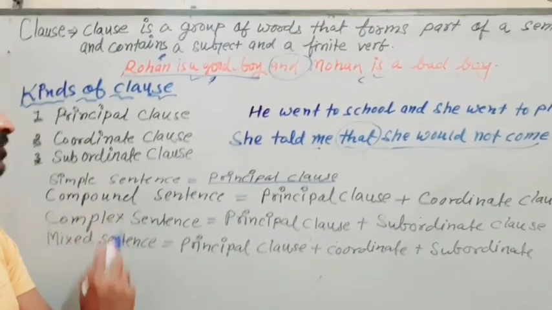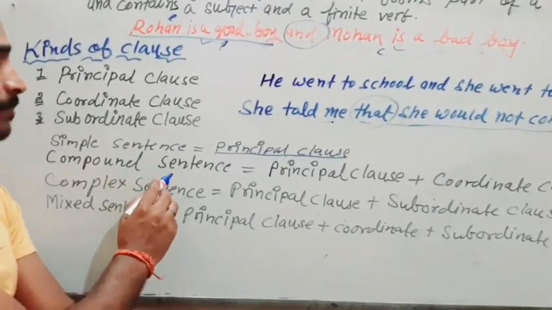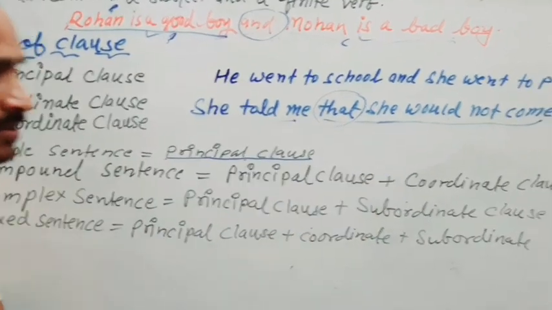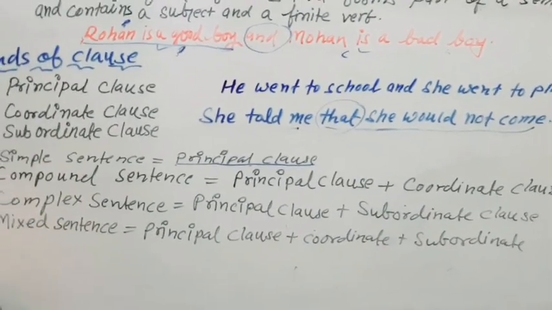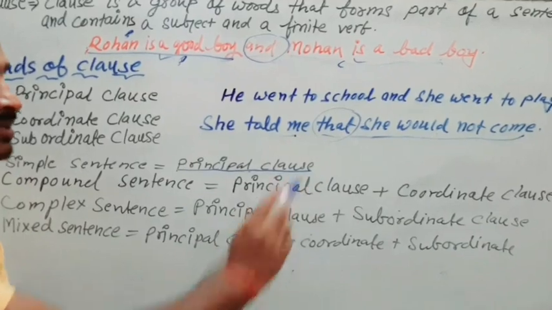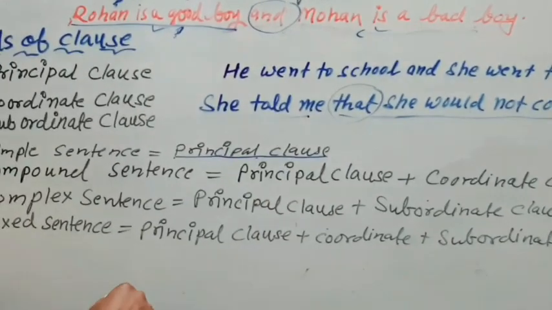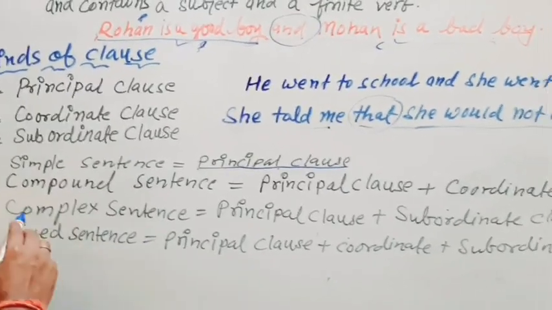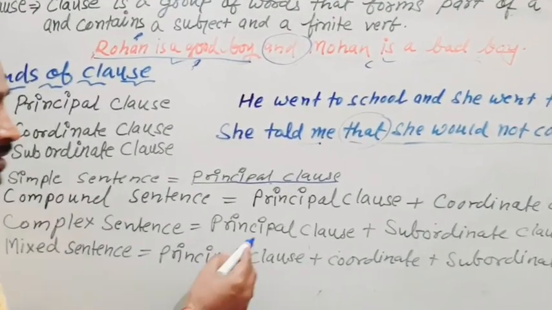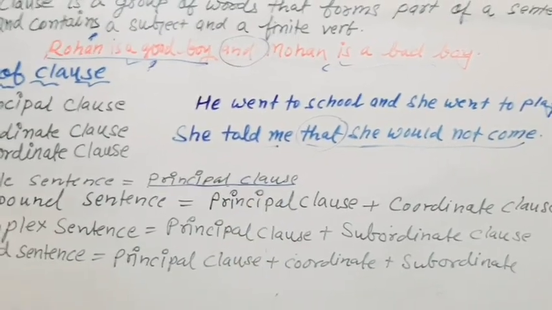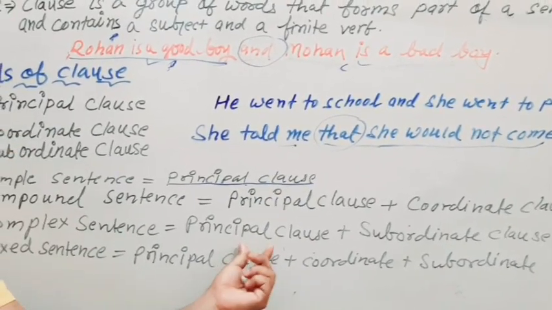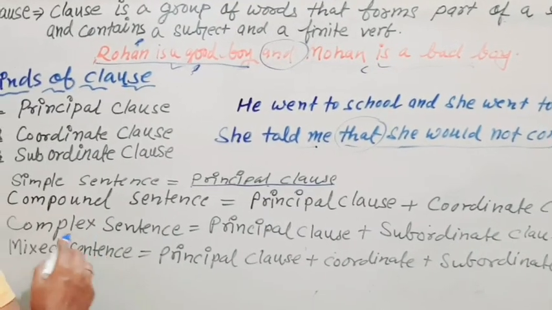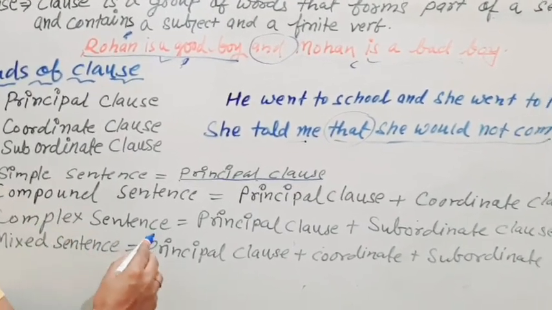Now the compound sentence. A compound sentence can be formed by using principal clause plus coordinate clause. So if we have a principal clause and a coordinate clause in a sentence, it is a compound sentence. Now the complex sentence: principal clause plus subordinate clause. If we have a principal clause and a subordinate clause in a sentence, then that sentence is a complex sentence.